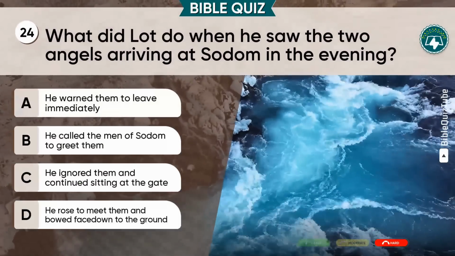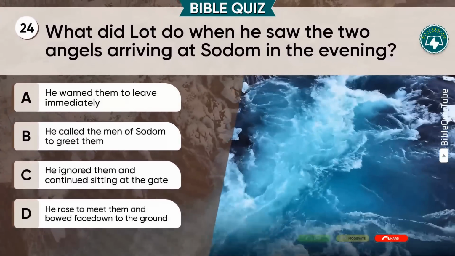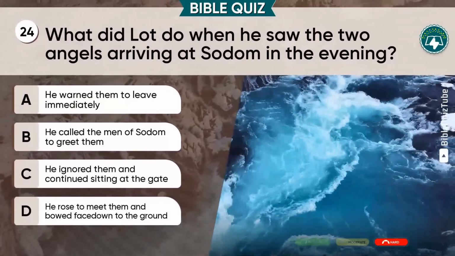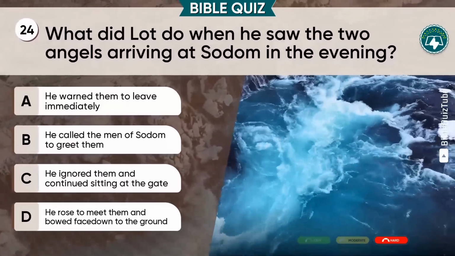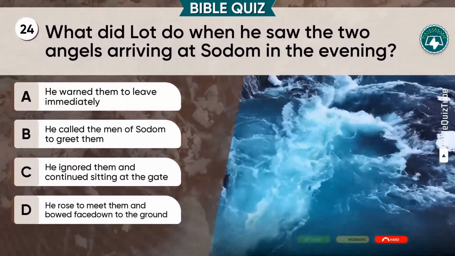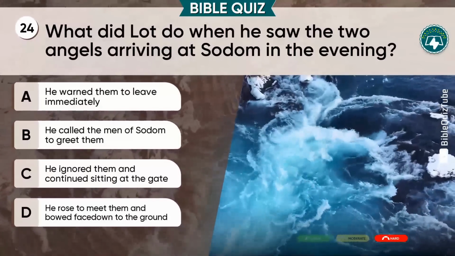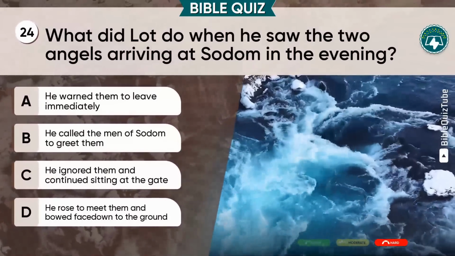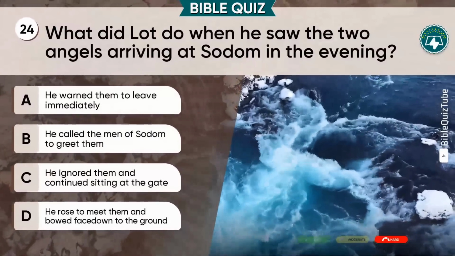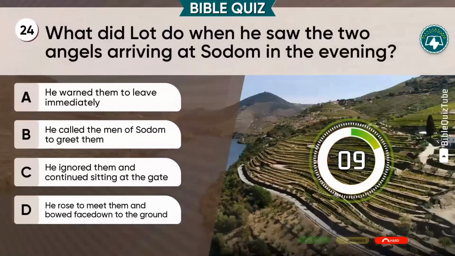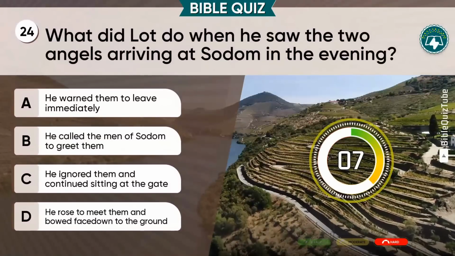Question 24. What did Lot do when he saw the two angels arriving at Sodom in the evening? Pick from. A. He warned them to leave immediately. B. He called the men of Sodom to greet them. C. He ignored them and continued sitting at the gate. D. He rose to meet them and bowed face down to the ground.